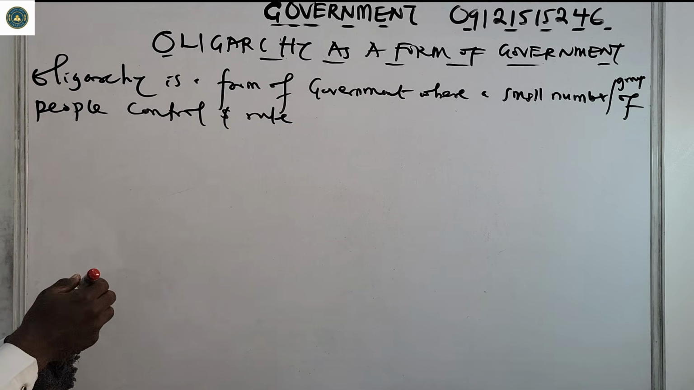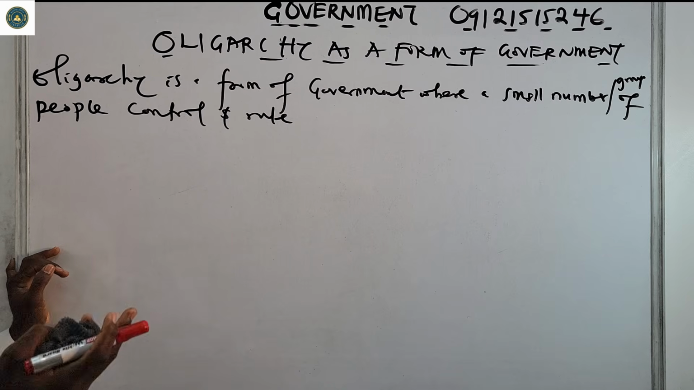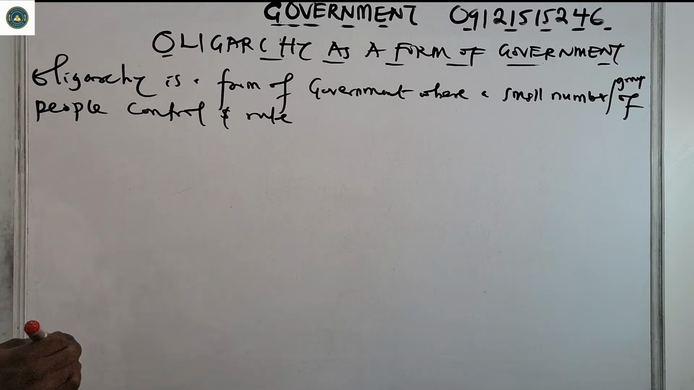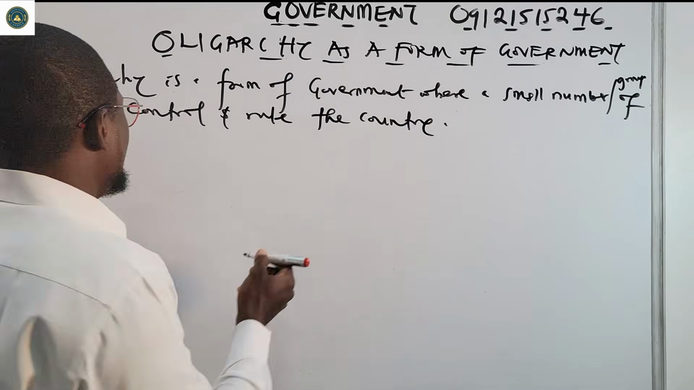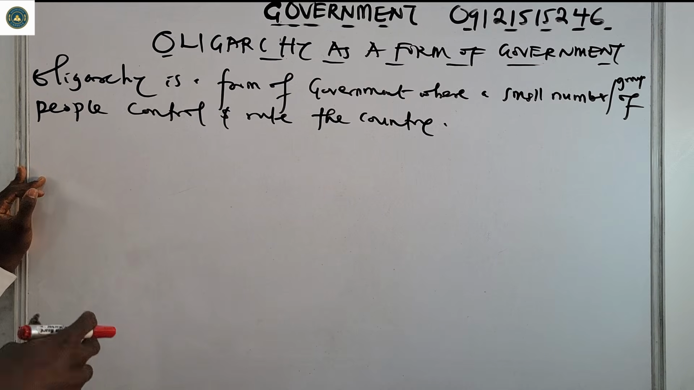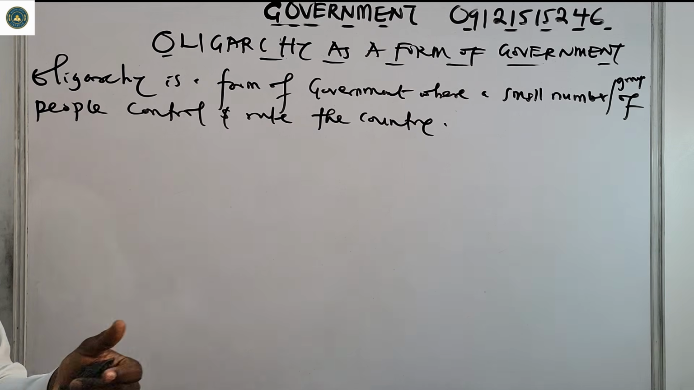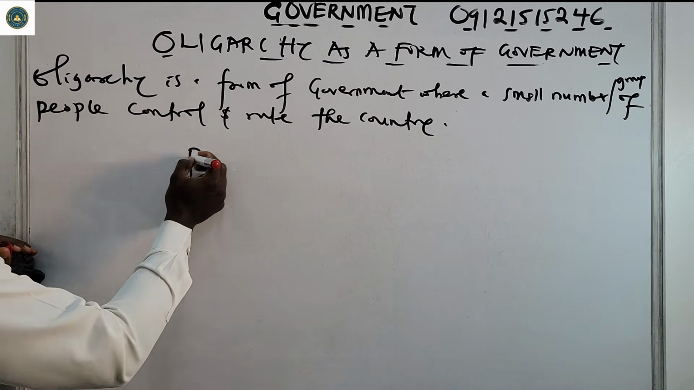In oligarchy, a small number or small group of people control and rule the country. That is what oligarchy is. Just understand that. A few people, but definitely something must be there for those few people to be able to rule. It's possible that maybe because they are wealthy. These few people usually have power.